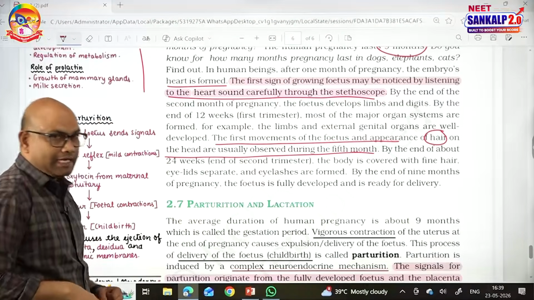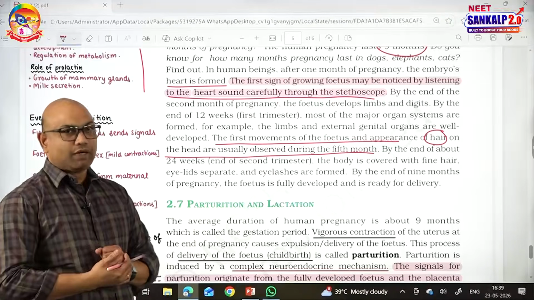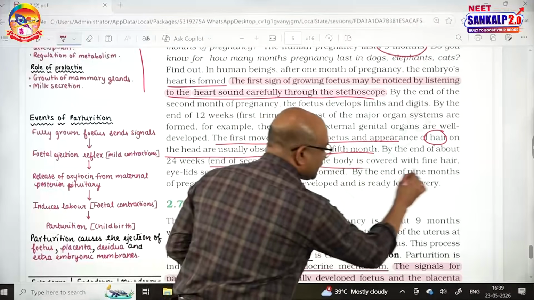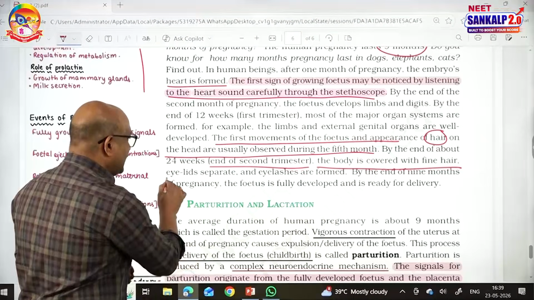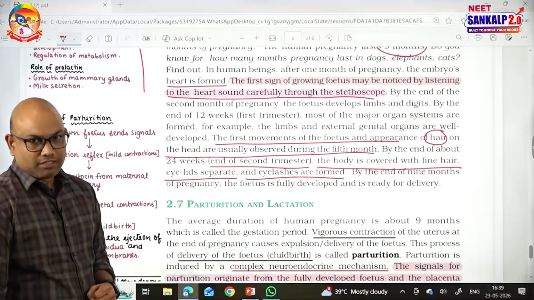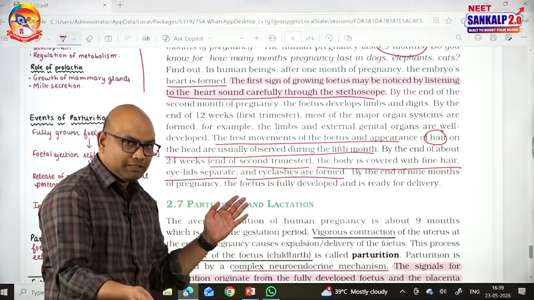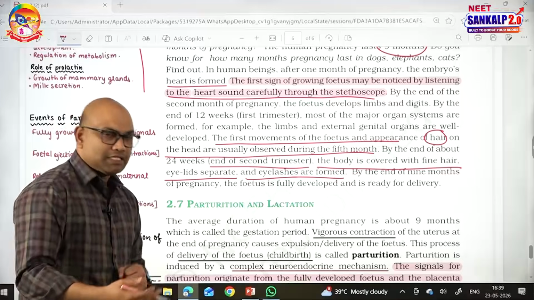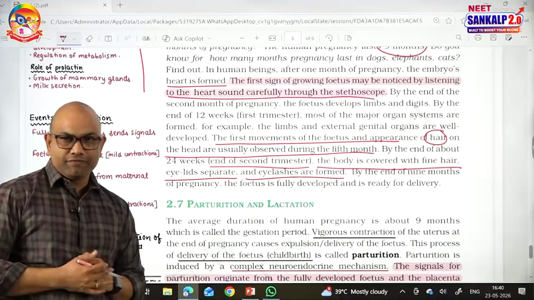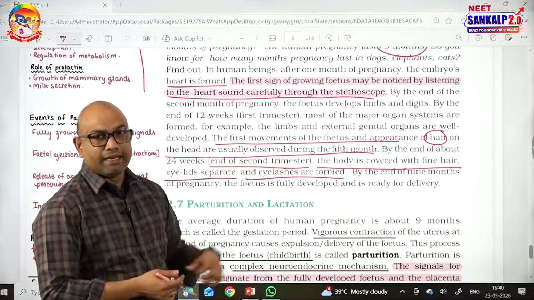By the end of the 2nd trimester, that means by the end of the 24th week, the body is covered with fine hair, eyelids are separate and eyelashes are formed. So, remember these events: after 1 month heart, after 2 months limbs, digits, after the 3rd month limbs, digits, external genitalia, during 5th month movements plus hair on the head.